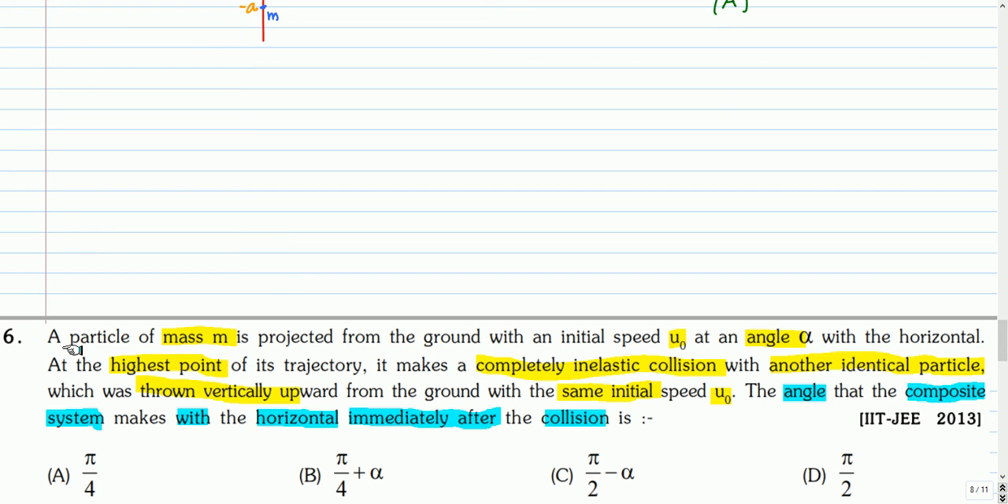This is the next question. A particle of mass m is projected from the ground with an initial speed u0 at an angle alpha with the horizontal. At the highest point of its trajectory, it makes a completely inelastic collision with another identical particle which is thrown vertically upward from the ground with the same initial speed u0. The angle the composite system makes with the horizontal immediately after collision is. You can pause and attempt this question.